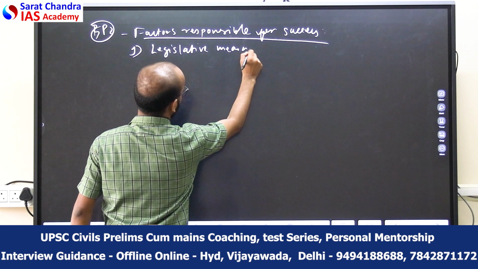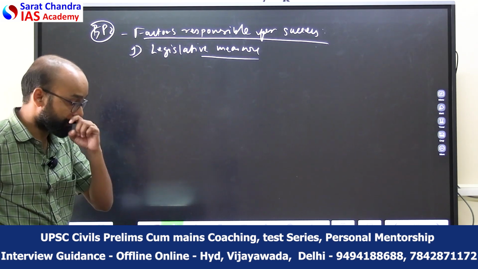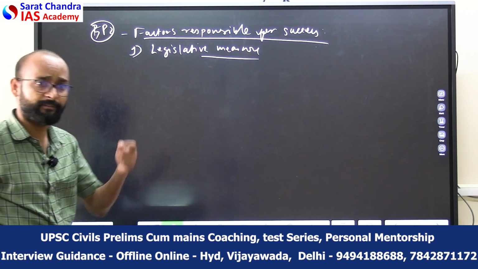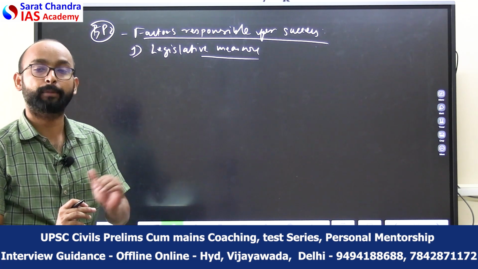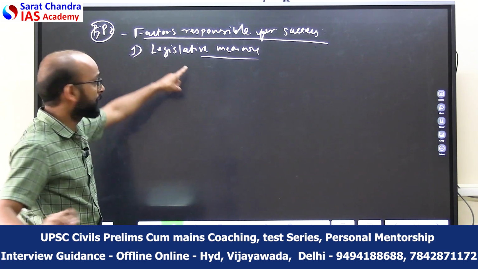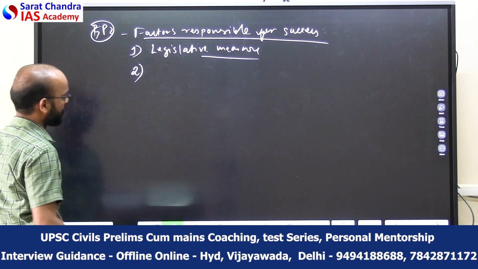For example, like the West Bengal Tenancy Reform Act, Land Zamindari Abolition Reform Act. These kinds of legislations were provided by not only the Parliament but also the state legislative assemblies. So legislative measures led to the success of this kind of reform.